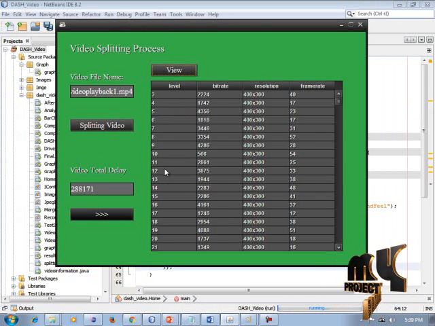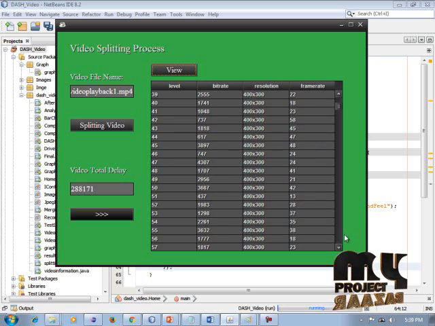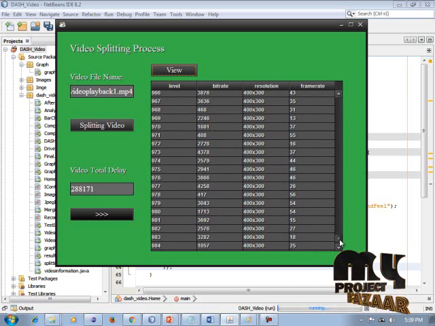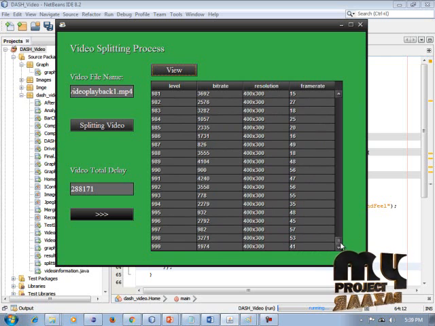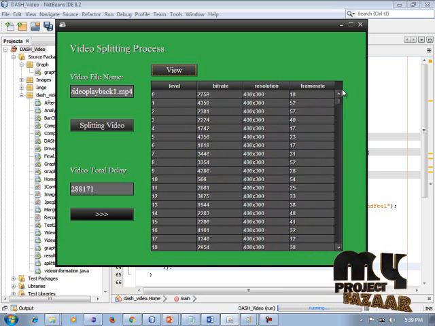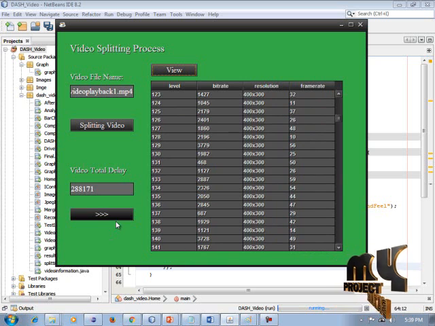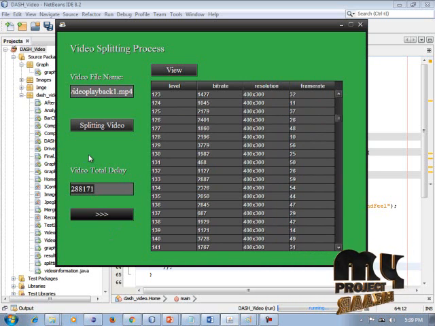Okay, 0, 1, 2, 3, up to thousands of videos can be split in this process. Okay, the video size is 999. So 0 to 999 can be split in this process. The bitrate can be calculated in this process, and the resolution level and fragmentation level can be measured. Another process is that the total video delay can be calculated.